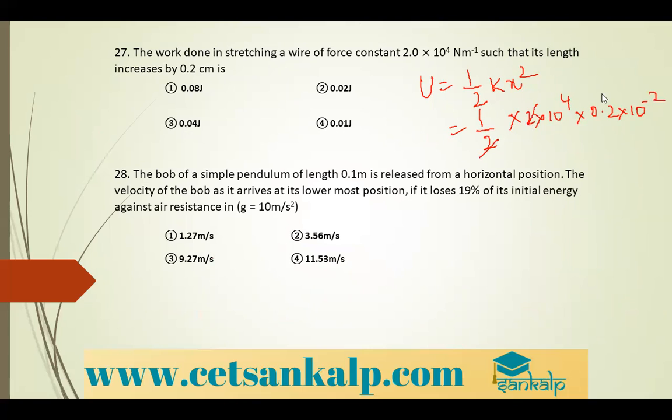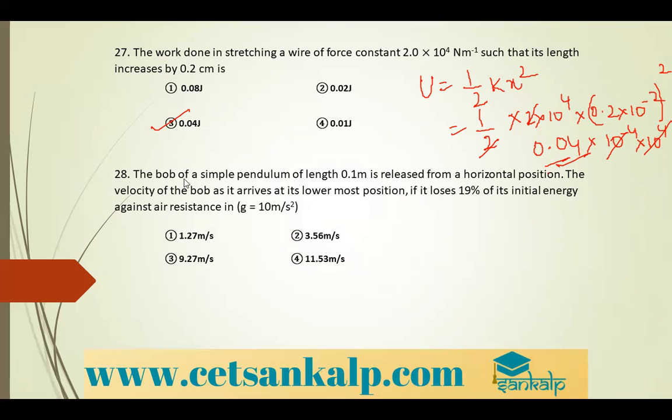So 2 and 2 cancel, and you get 0.04 into 10 to the power minus 4 into 10 to the power 4, which is 0.04 joules. So option 3.